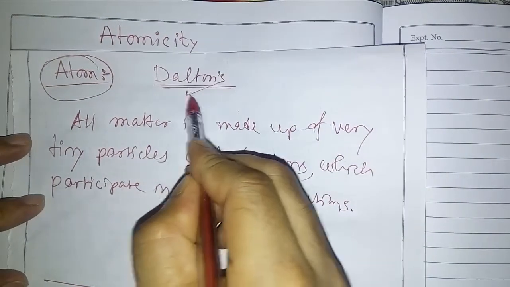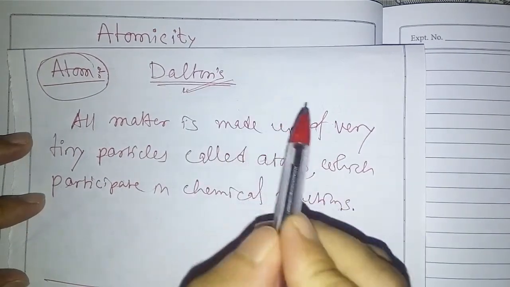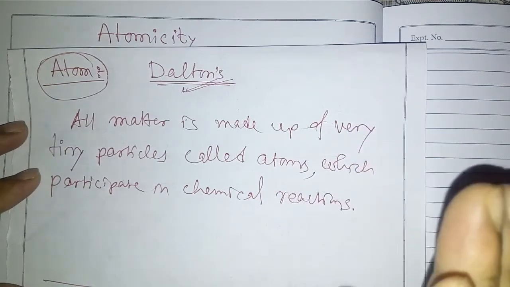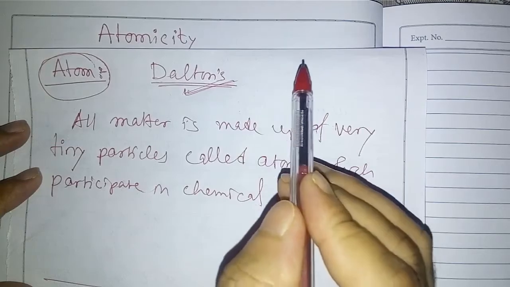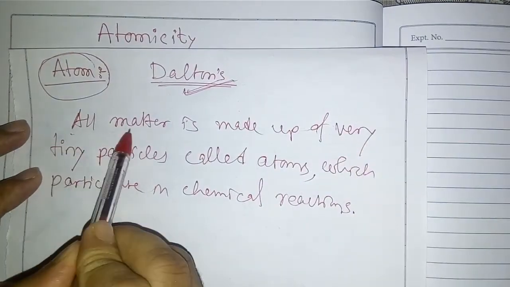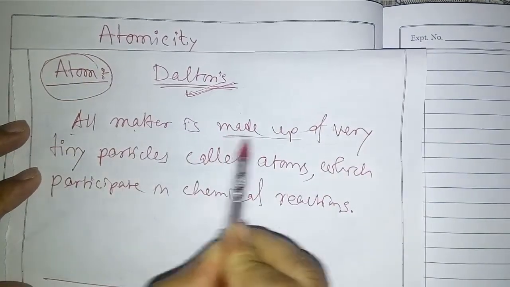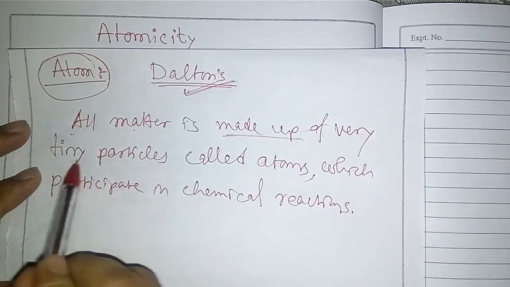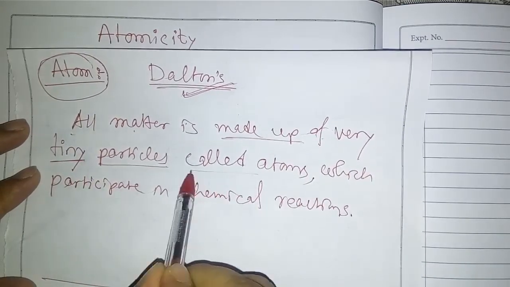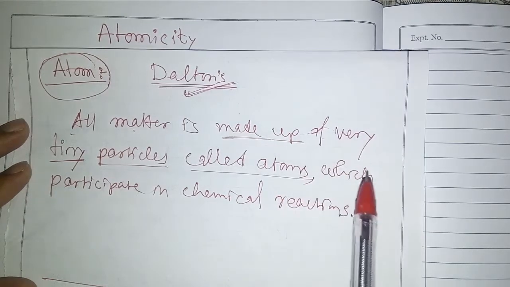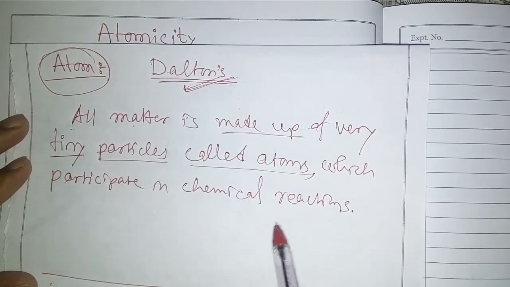This scientist is John Dalton. So according to John Dalton, all matter is made up of very tiny particles called atoms, which participate in chemical reactions.